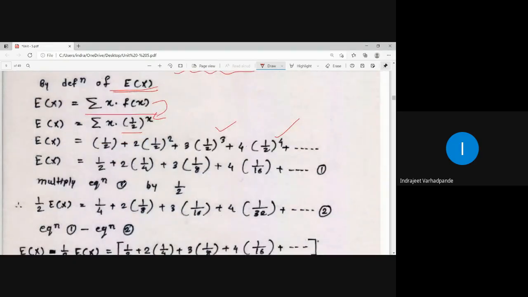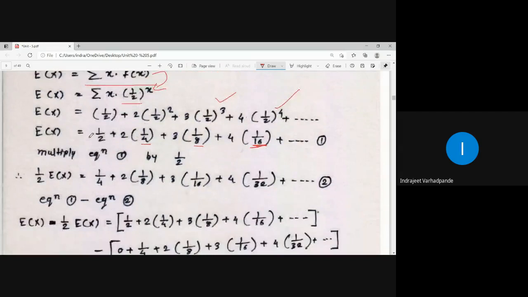Now if we simplify this, what will come? Half, half square is 1 by 4, 1 by 8, 1 by 16. If you see, the complete expression can be converted to a multiple of 4, because from here onward every term is a multiple of 4. But this particular term is not a multiple of 4, it is a multiple of 2. So purposely I multiply this equation 1. This is an important step which we need to keep in mind, to get the series with a common ratio, which is what I call a geometric series.